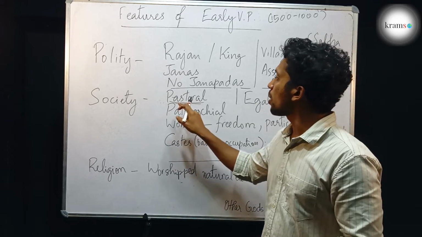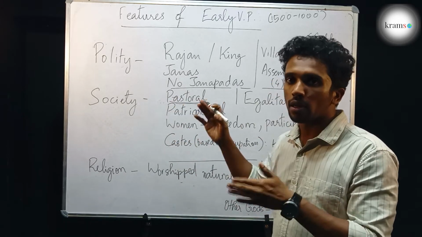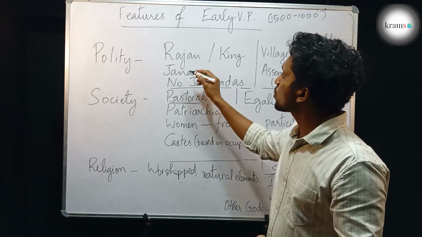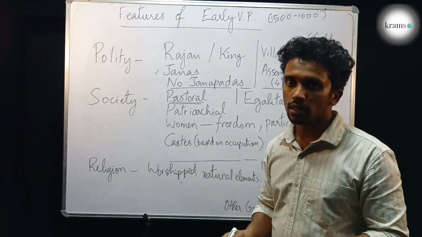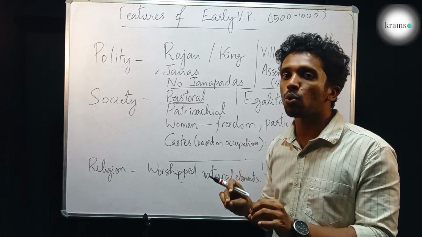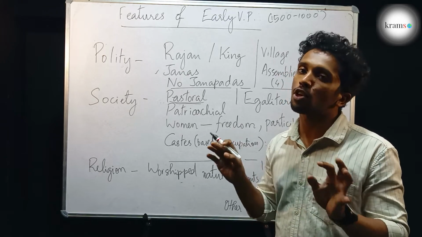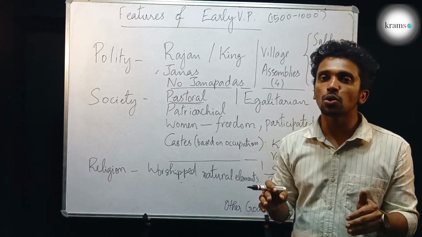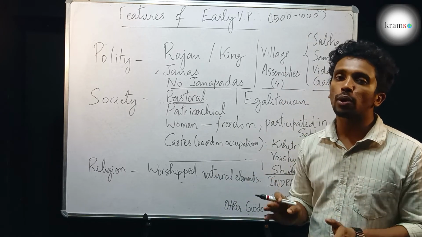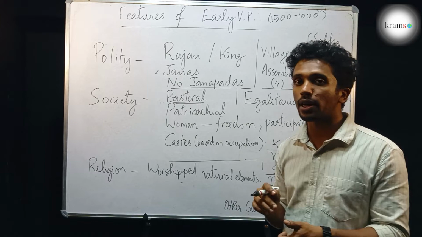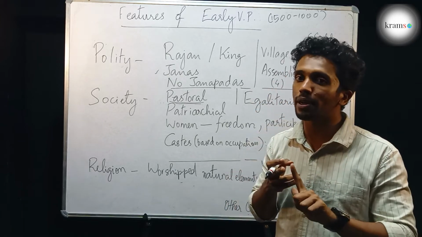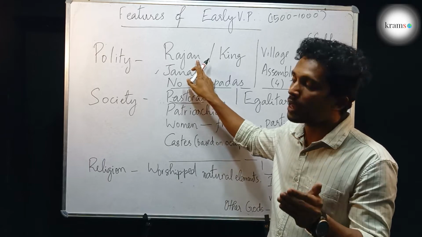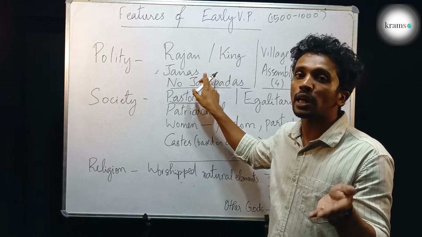Okay. So they had a classification of the people on the basis of tribal groups, and those tribal groups were known as Janas. There was a temporary ruler for the Janas in times of war. In times of war, the people would select a person who was good enough to lead them. The qualities they looked for were that he should be courageous and a better warrior. They would select a person and make him the Rajan or the king, and he did the ruling over the tribal group.